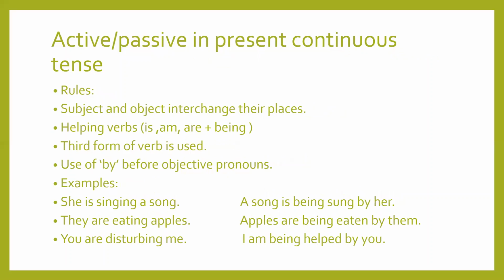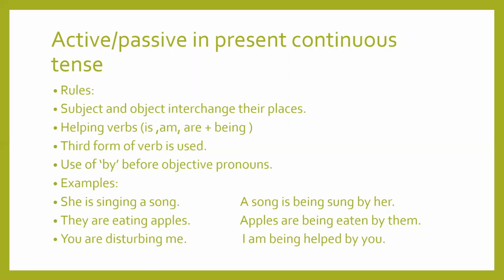In present continuous tense, the rules are subject and object interchange their places. Helping verbs is, am, are, and then being is added to the sentence. Third form of verb is used and use of by before objective pronouns. Examples here, she is singing a song. Now what is subject here? She.